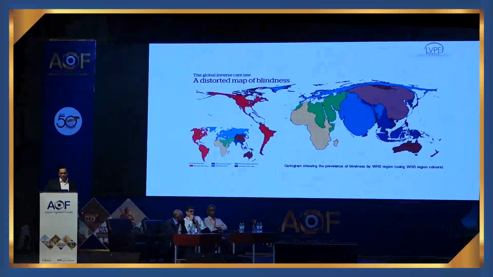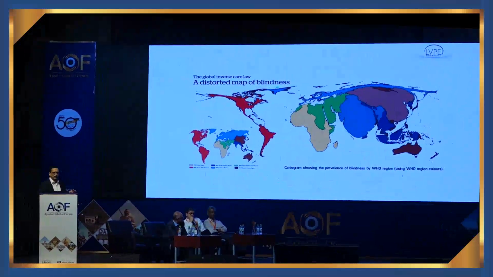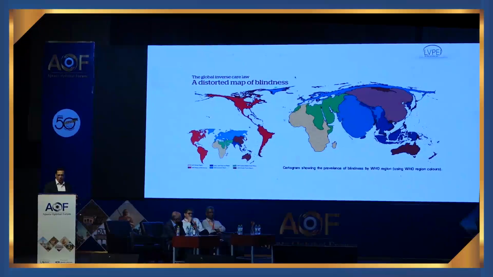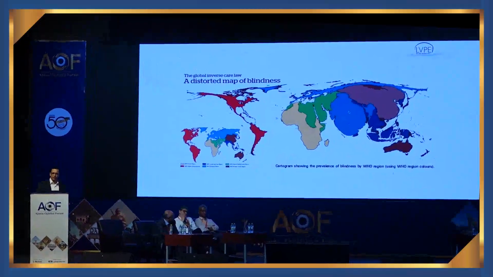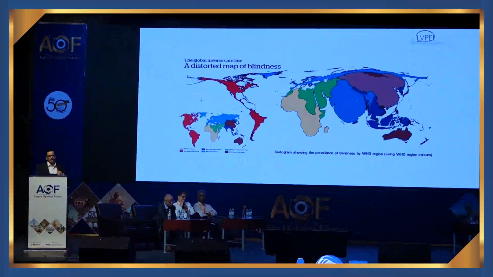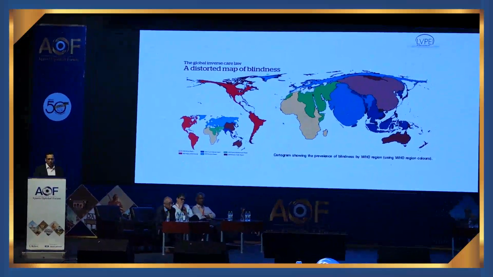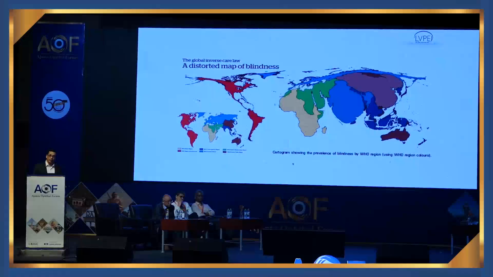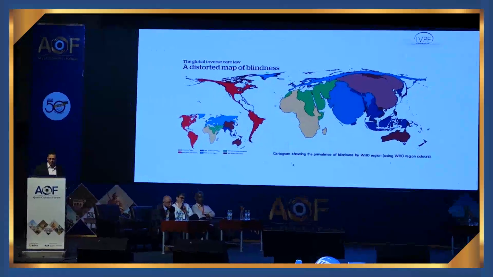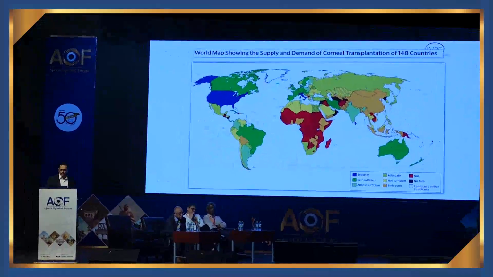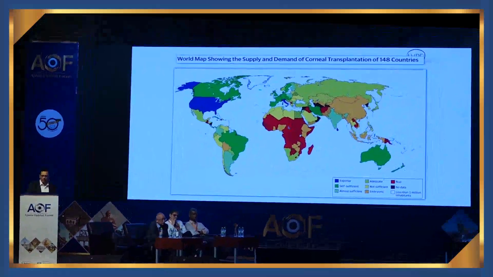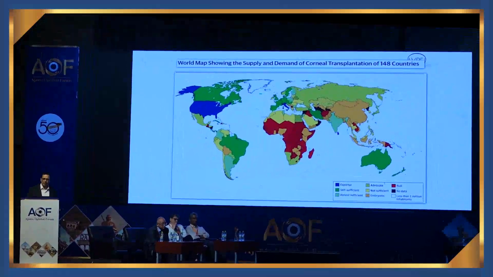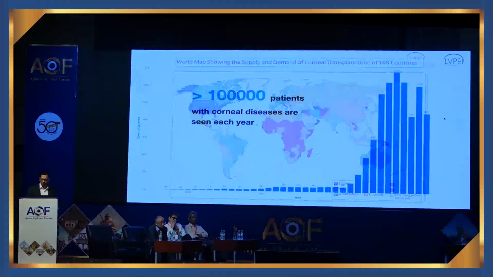Now, the reason why this is very important for us is because the amount of blindness that we have as a country is disproportionately large compared to the resources that we have, including the number of corneas that we have as well. And the number of corneas that we have available is probably better off than some developing countries in the world, but we still have a lot of catching up to do.